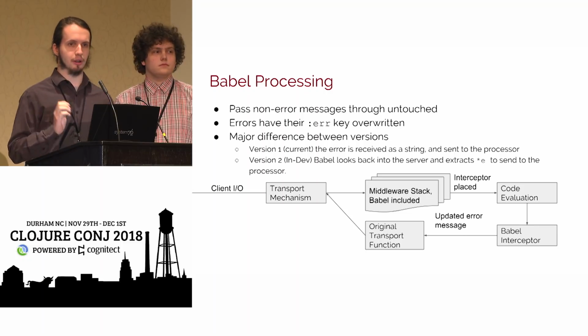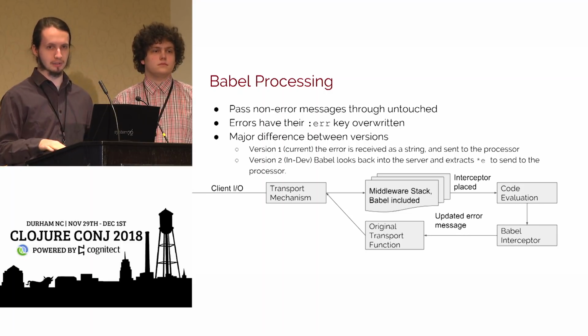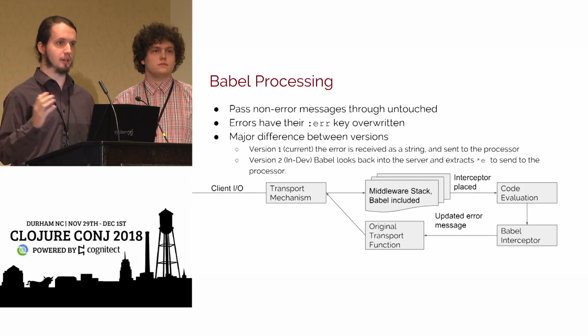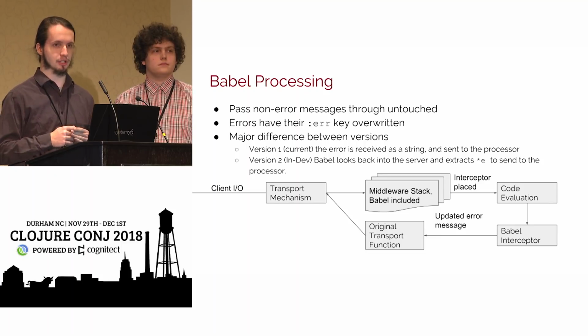Now this is where the big difference between our present version and our in-development version is. In the present version, the error message has already been rendered down into a string, often even truncated from its toString representation. We're able to process that using regexes, but it's not how we'd want to do it.